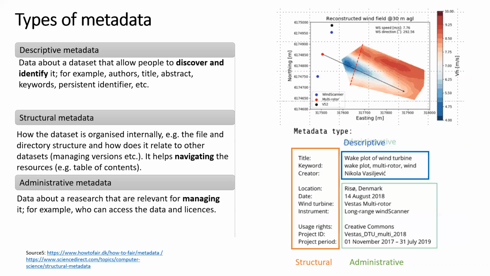This metadata explains how the dataset is, for example, organized internally, the file and directory structure, and how the dataset relates to other datasets, for example, versions to other versions of the dataset. And then there is administrative metadata, which is for managing purposes. This kind of metadata gives information like who can access the data, the licenses and so forth.